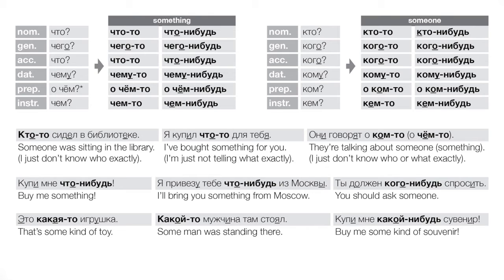Купи мне что-нибудь, right? Buy me something. Again, very open-ended, it's an imperative. It's referring to a future event that hasn't even taken place yet. And here again, this may be a good example. Would it be weird to say купи мне что-то? Yes, it would usually be very weird because it sounds like you have something specific in mind. It's not this open-ended thing like, oh, buy me something, buy me a souvenir. It rather sounds like you have something very specific in mind, but you're choosing to be coy about it, right? And why would you do that? If you wanted something specific, why would you not just say what it is?